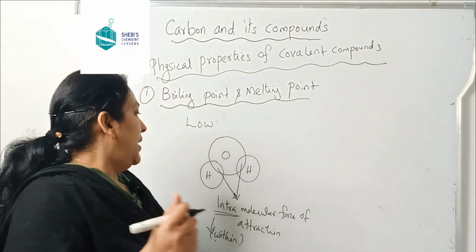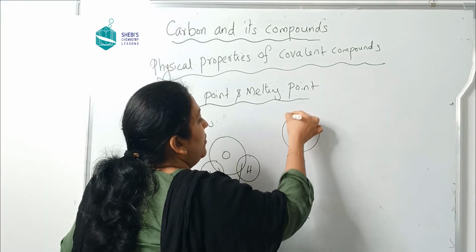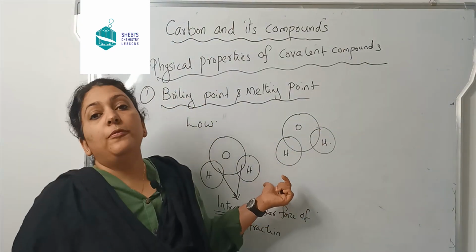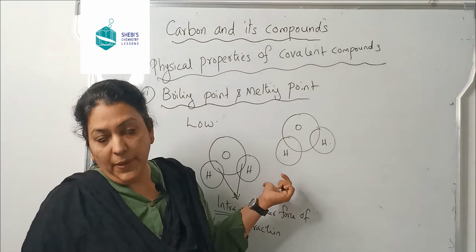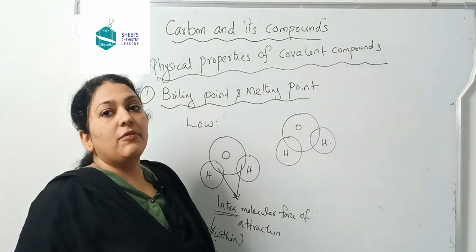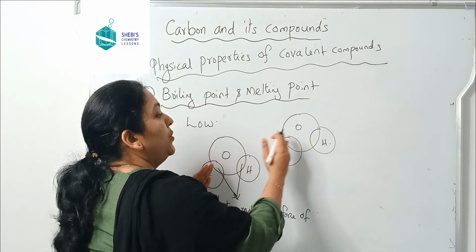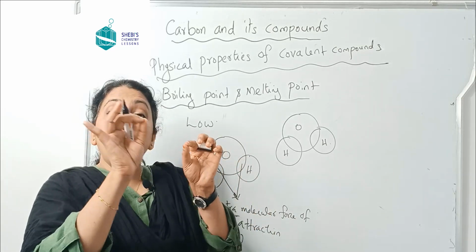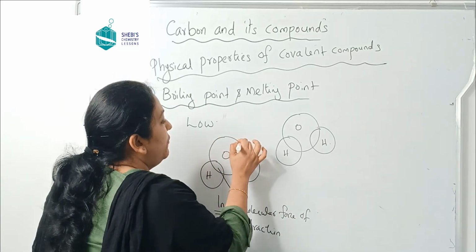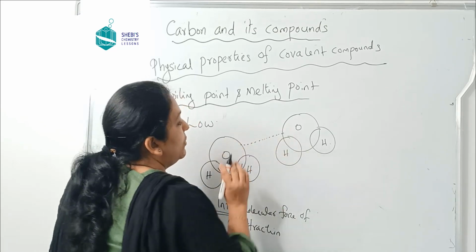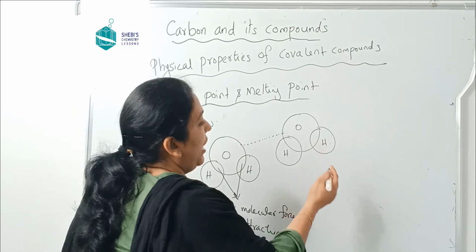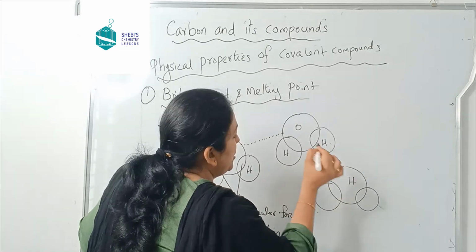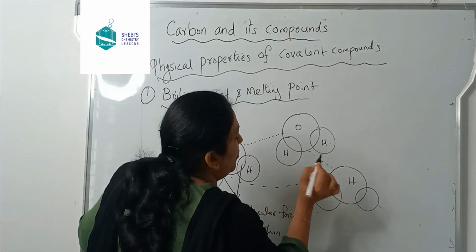Now, even if the intramolecular force is very strong, why do covalent compounds have low boiling points and melting points? Okay. Now, see here, in a sample of water, we know that a lot of water molecules will be there, isn't it? Other than the intramolecular force of attraction, between the molecules present in the sample, there will be a force of attraction. That means from the first water molecule to the second water molecule, there will be a force of attraction. Or if you have one more molecule here, there will be a force of attraction between these two molecules and these two molecules, isn't it?